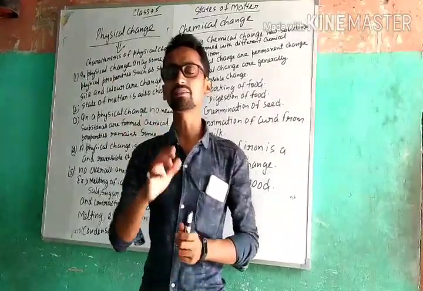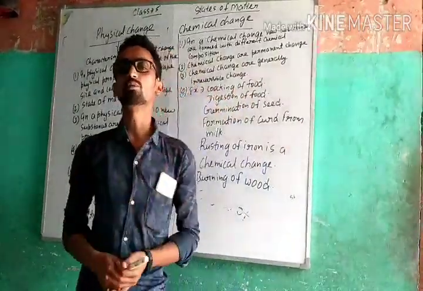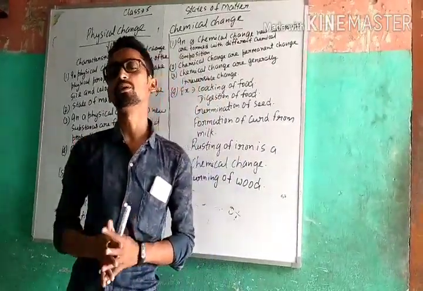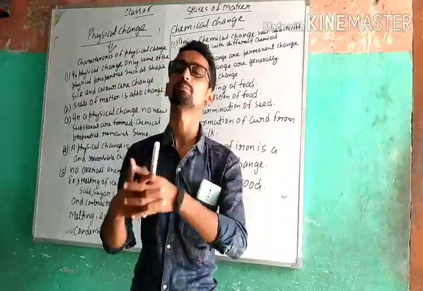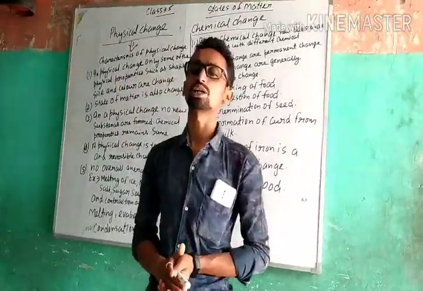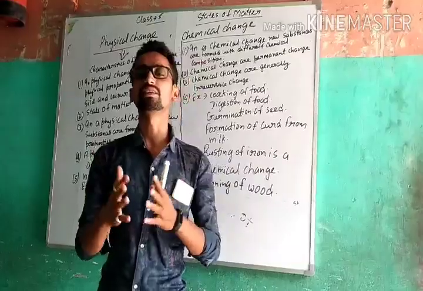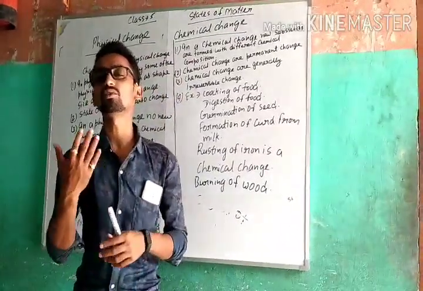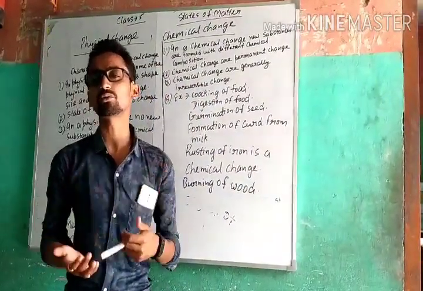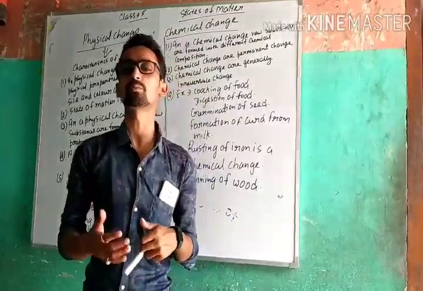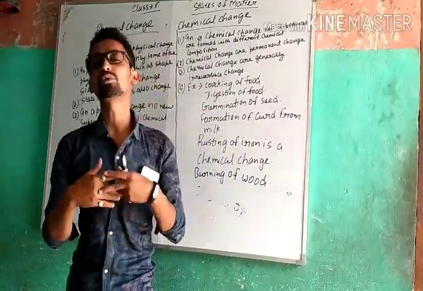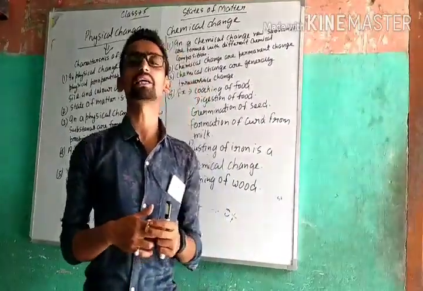Just like that, water is in a liquid state. When you provide heat to the water, it gets converted into vapor. The conversion of water into vapor is known as evaporation. When we cool the vapor, it condenses and changes into water droplets. This is known as condensation. These types of changes occur in our surroundings, and we categorize them into two subgroups: physical change and chemical change. Now we have to study physical and chemical change in depth.